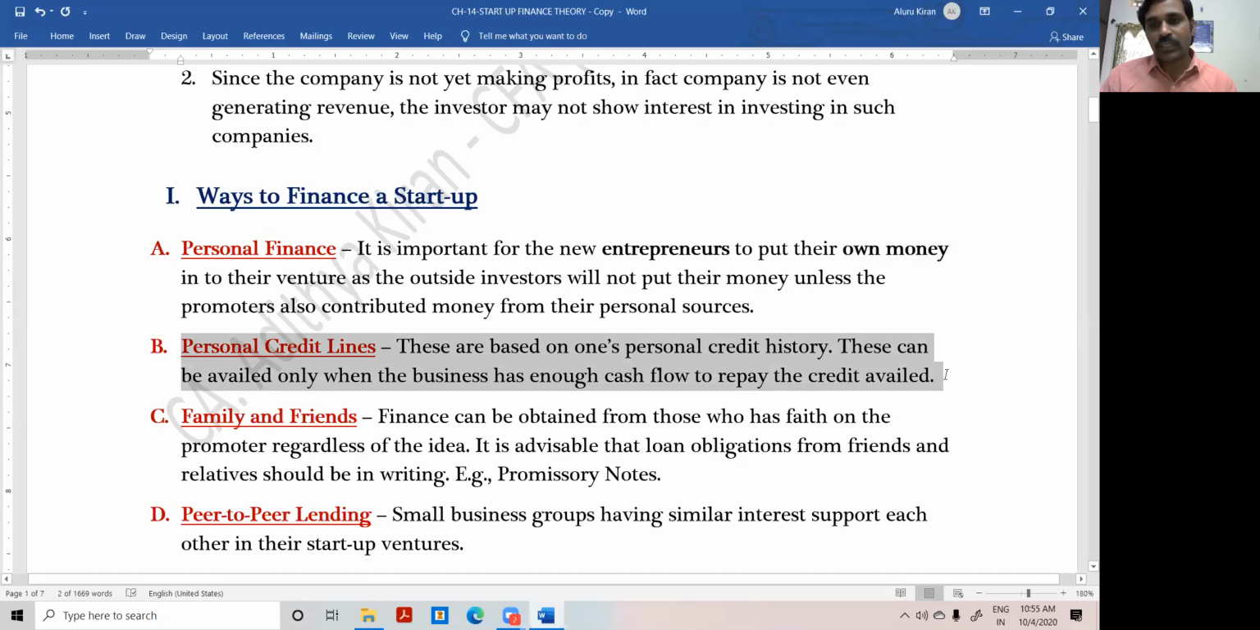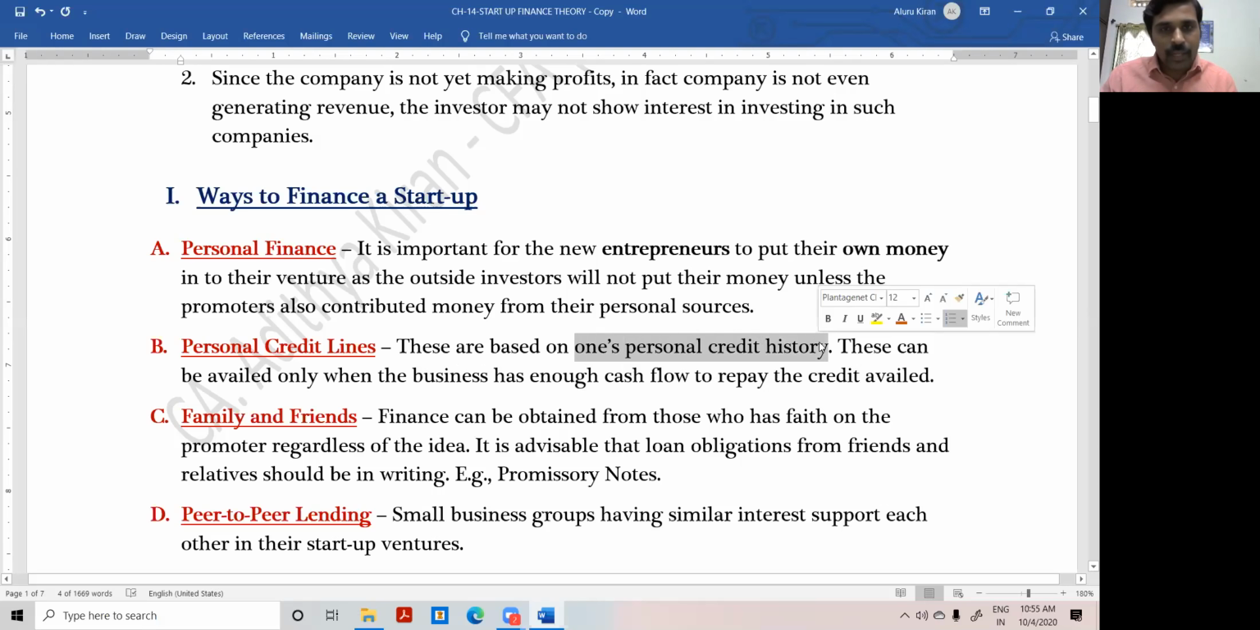This may not be possible for the youngsters. This may be possible only for the proven people. Okay, personal credit lines. These are based on one's personal credit history. These can be availed only when the business has enough cash to repay the credit availed. See, this is the very peculiar thing. Business has cash to repay the loan and the person has credit history. That means the entrepreneur has shown his integrity and honesty and commitment in repaying the loan.